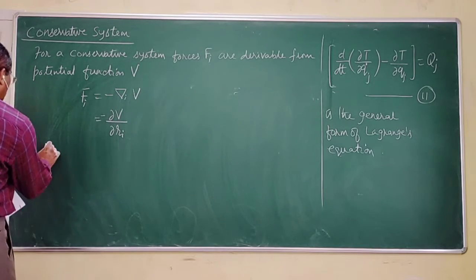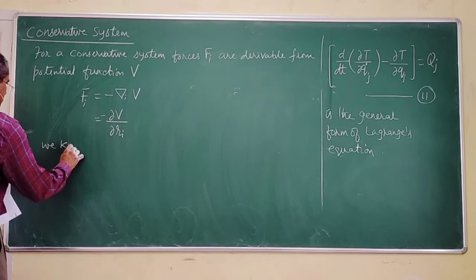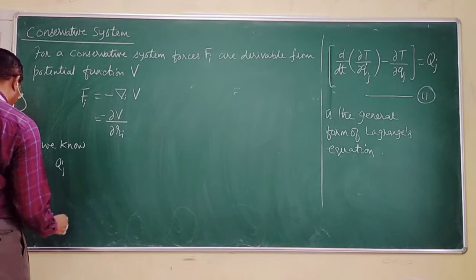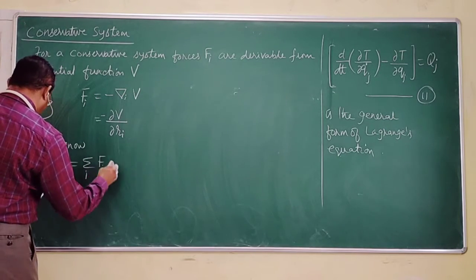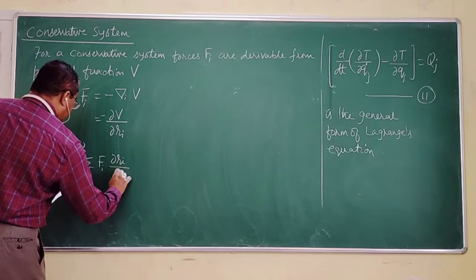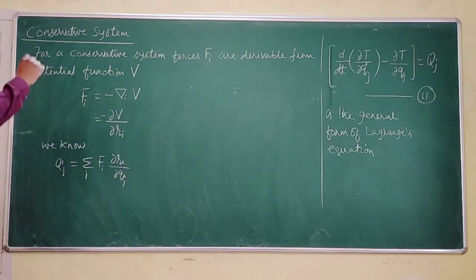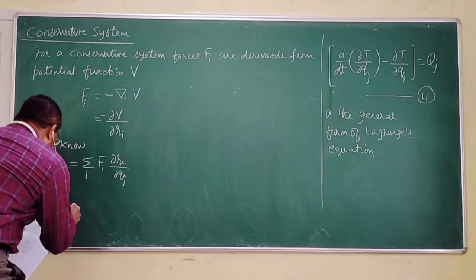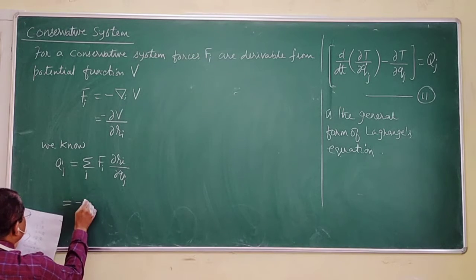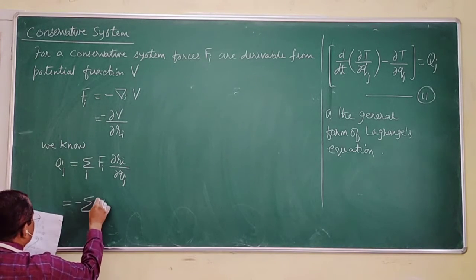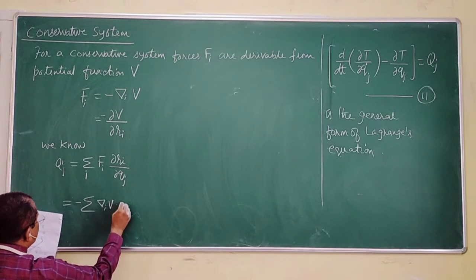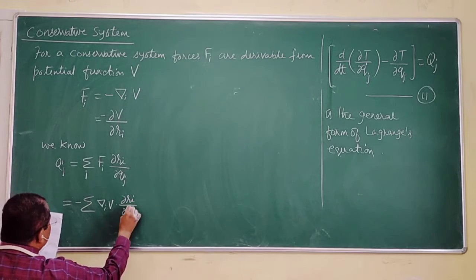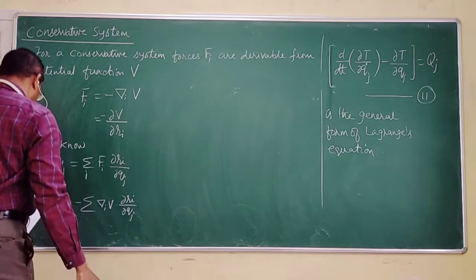Therefore, we know Qj is equal to sigma i Fi dot dou ri by dou qj from the previous discussion. And in the place of Fi, I am going to substitute. Therefore, this equation takes the form minus sigma del i V dot dou ri by dou qj.